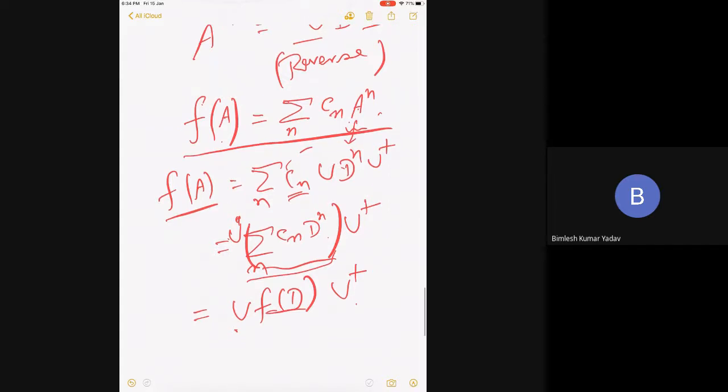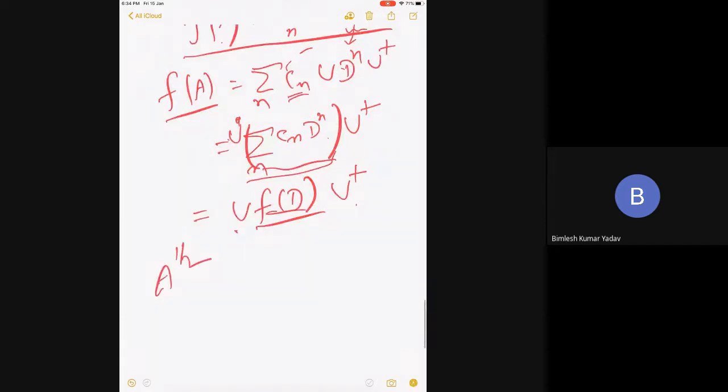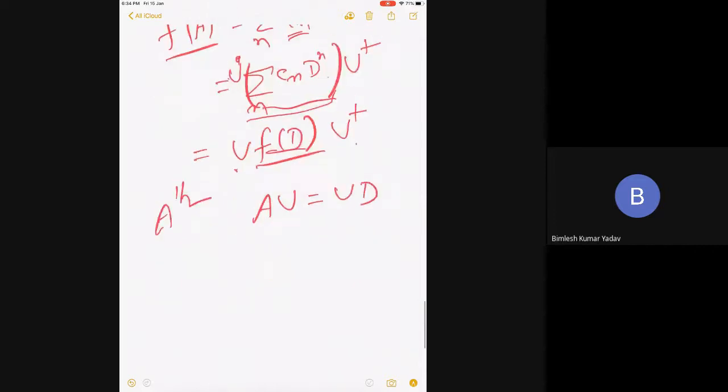So whatever function of A that I have asked you to do, do the same thing for D, and then do a reverse transformation. So if I want A to the half, first do AU equals UD, then do D to the half, and do U dagger. That's your A to the half. Is it okay?